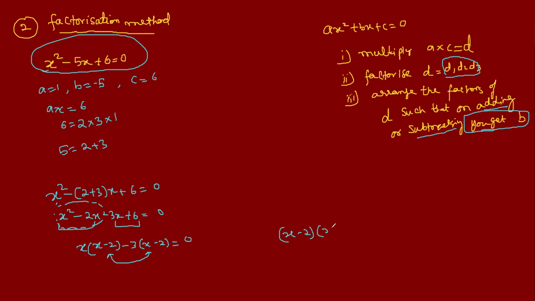So you will get x minus 2 into x minus 3. You can say x minus 2 is equal to 0 or x minus 3 is equal to 0. X is equal to 2 or x is equal to 3. This is your answer. Can't you do the other method? Other method formula. Yeah, that's so much simpler. Okay, no problem. You can also write this for future purpose.